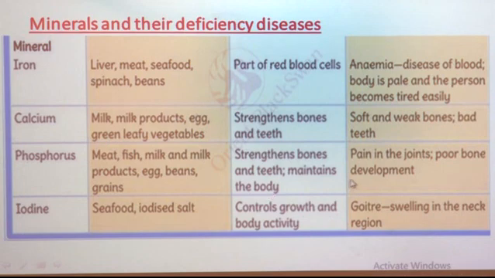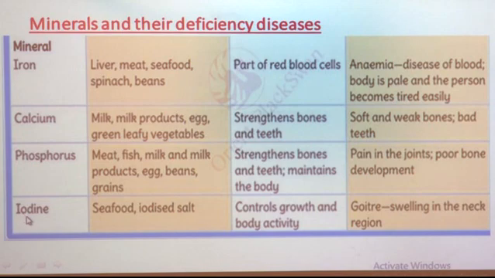And the deficiency disease caused due to lack of phosphorus is pain in the joints. That means your joints start to pain if you are not getting the proper amount of phosphorus. Then poor bone development, that means your bones are not developed properly.